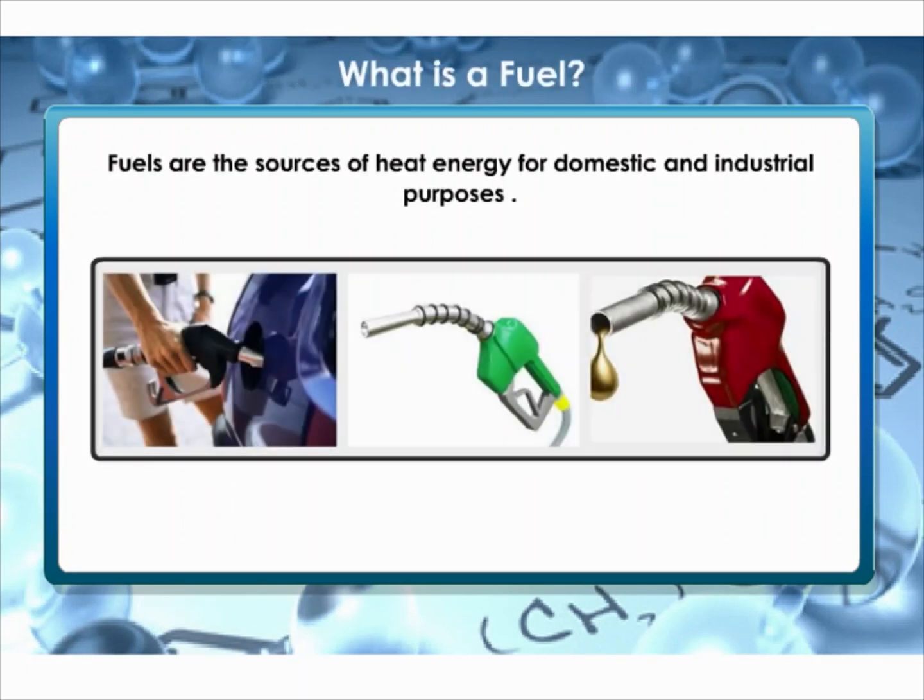The sources of heat energy for domestic and industrial purposes are mainly wood, charcoal, petrol, kerosene, etc. These substances are called fuels. A good fuel is one which is readily available. It is cheap. It burns easily in air at a moderate rate. It produces a large amount of heat. It does not leave behind any undesirable substances.